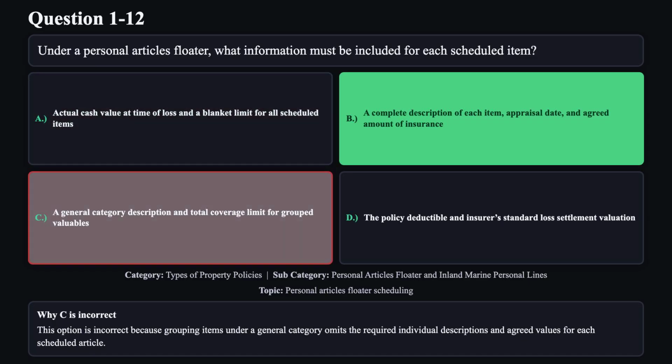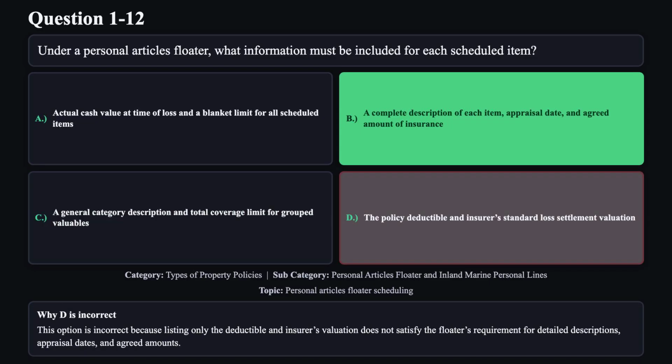Reason C is not correct. This option is incorrect because grouping items under a general category omits the required individual descriptions and agreed values for each scheduled article. Reason D is not correct. This option is incorrect because listing only the deductible and insurer's valuation does not satisfy the floater's requirement for detailed descriptions, appraisal dates, and agreed amounts.